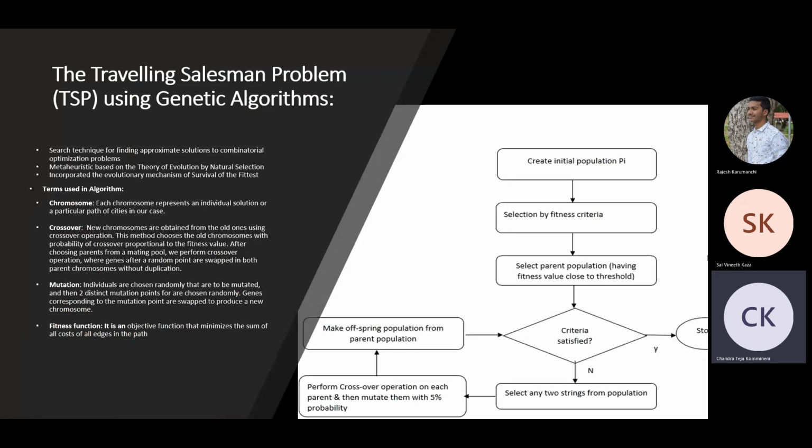Since we had parents of size k and children of size k, now we have a total population of 2K. Out of this 2K population, we again compute fitness values and select the best K paths. Then we go back to the initial population and continuously run the loop until we satisfy the criteria, and then we finally stop the algorithm.